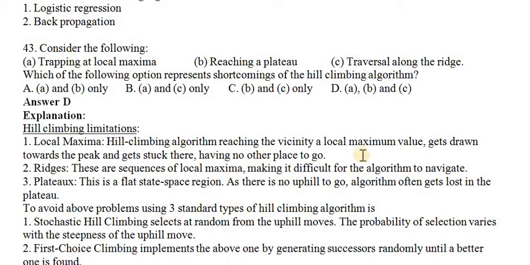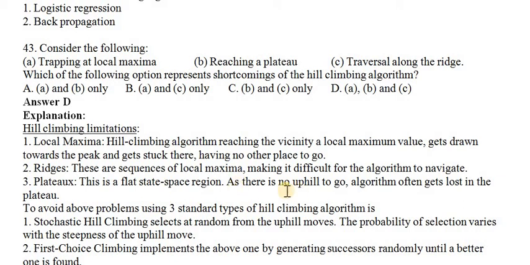And in order to reach the final goal in hill climbing, we are introducing the terminology called local maxima. Okay, so it is for reaching the vicinity of the local maxima value, and so to go towards a peak. And what is called a ridge is a sequence of local maxima.